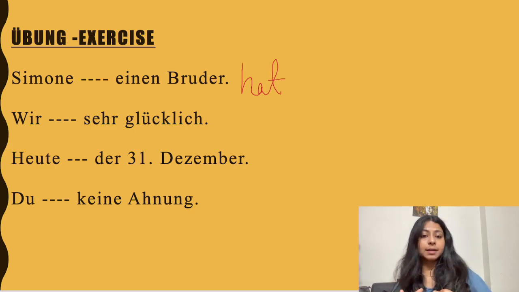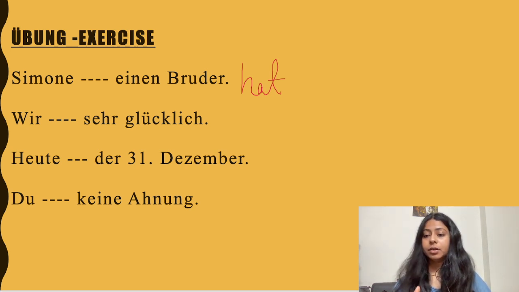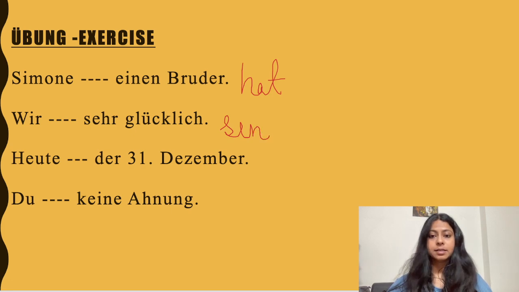Wir blank sehr glücklich. What would be the correct answer here? Wir sind sehr glücklich. Why? Because glücklich is the adjective and sein is conjugated with wir. So, wir sind sehr glücklich.